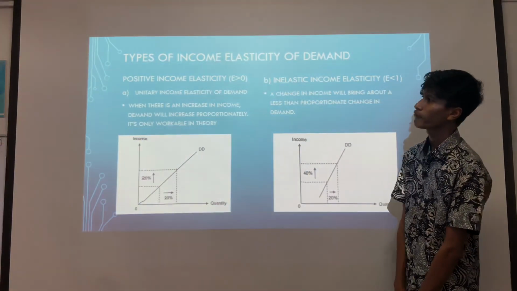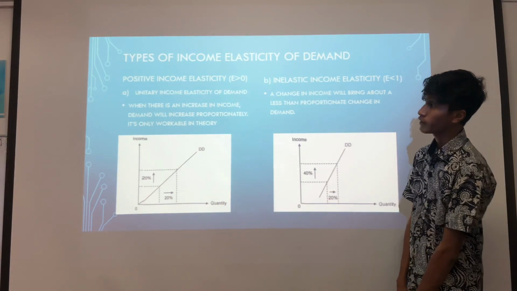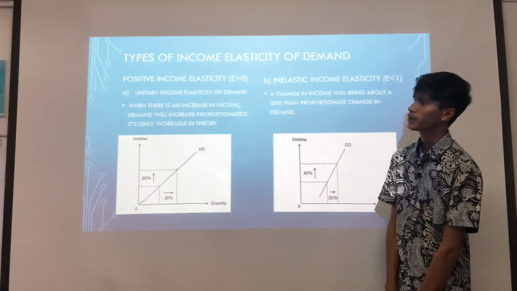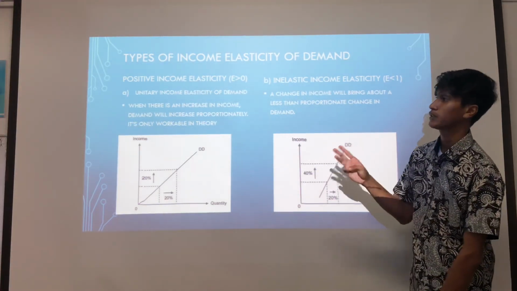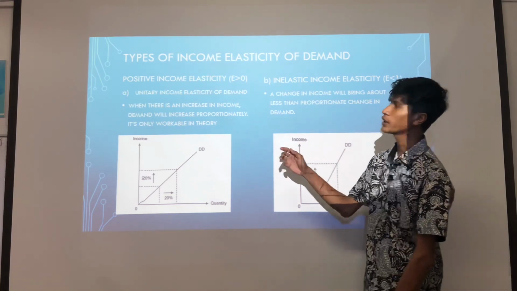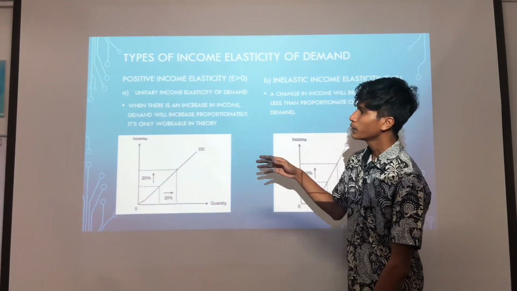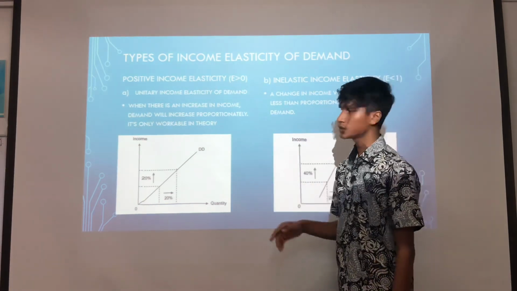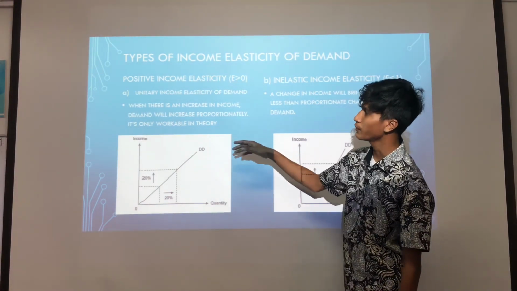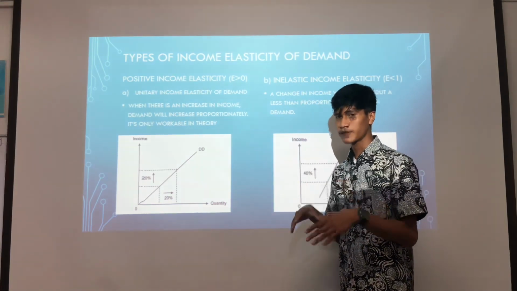Next, we have types of income elasticity of demand. First, we have positive income elasticity. There are three types of positive income elasticity. First, we have unitary income elasticity of demand. When there is an increase in income, demand will increase proportionately. It's only workable in theory. It means this unitary income elasticity works only in theory but not in real life situations.